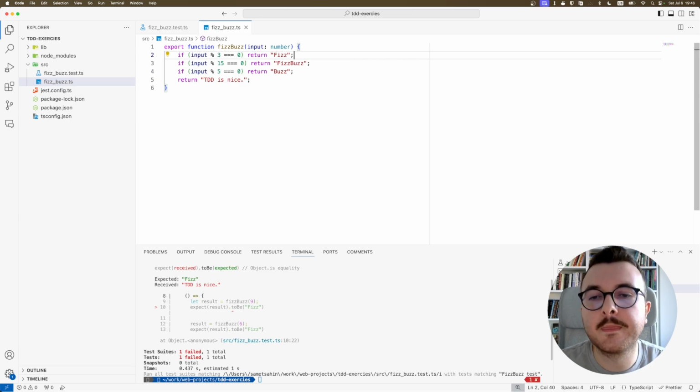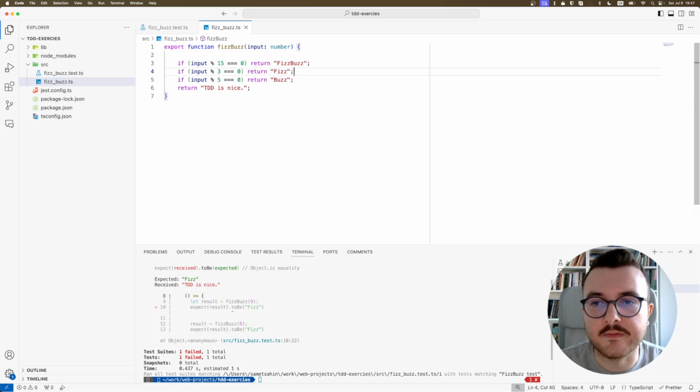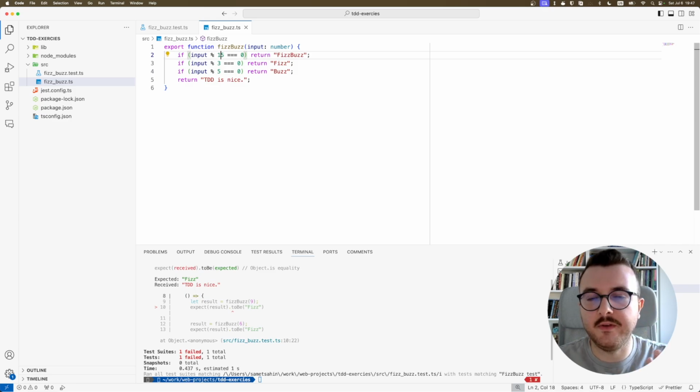But we need to move this if somewhere here. First, we need to check for multiples of 15, correct? Because if we get, for example, 15, since 15 is a multiple of 3, it's going to return Fizz, but we don't want that. We want to return FizzBuzz if it's 15.